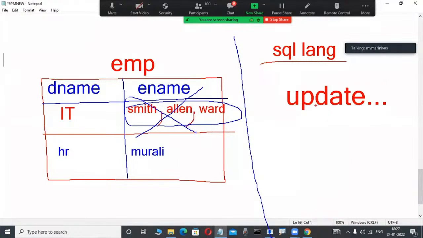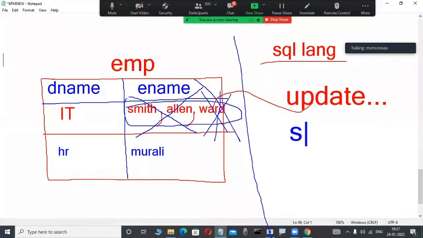Through this update command, I try to modify only a single employee's value from these multiple values. Impossible. Whenever multiple values separated with a comma are there, modifying a single value from these multiple values through the update command is impossible. That is a problem.